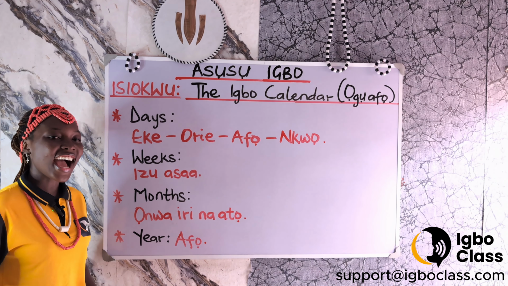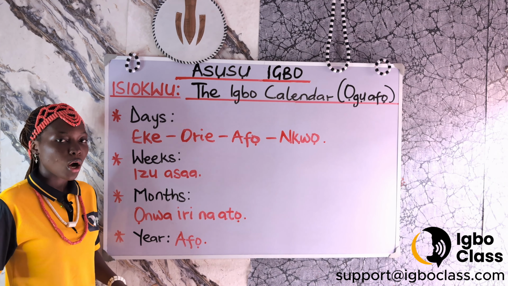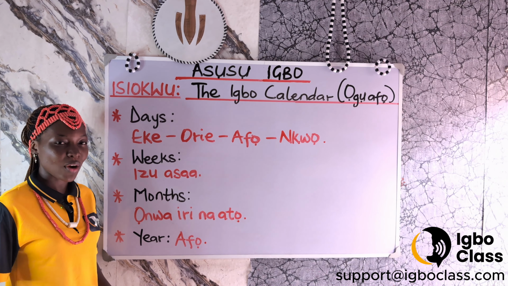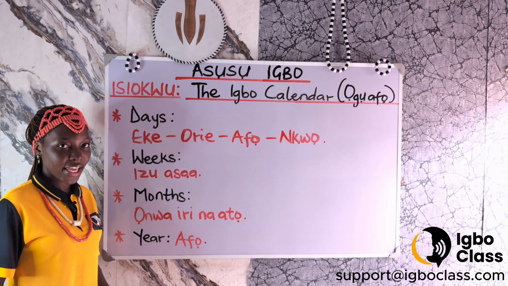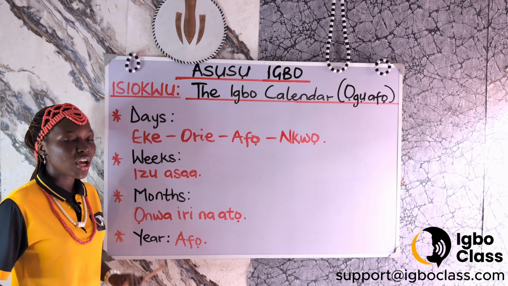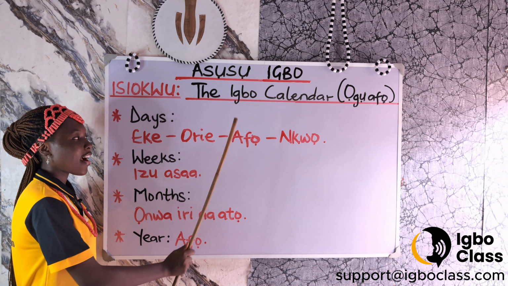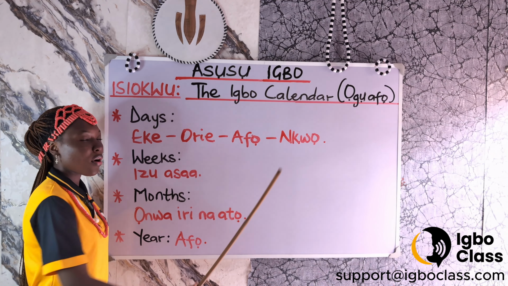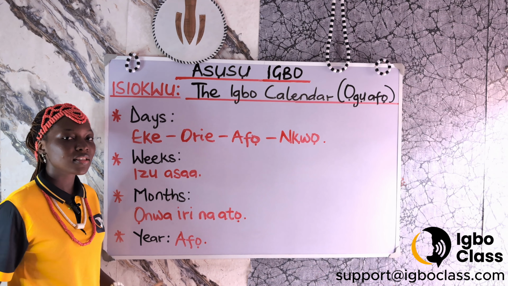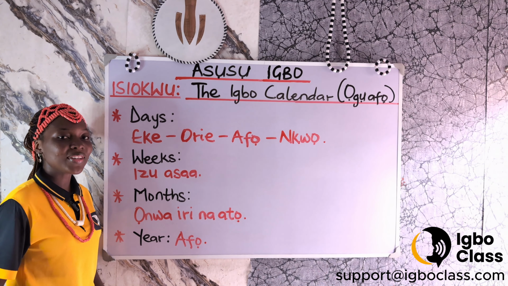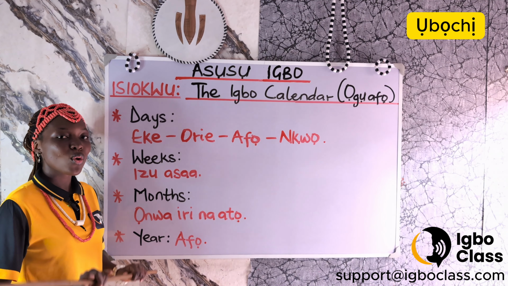The Igbo calendar has 4 days. Unlike the English calendar, we have just 4 days in a week, which are Eke, Ore, Afo, Nkwo for the days of the week. I told you that days are known as what?